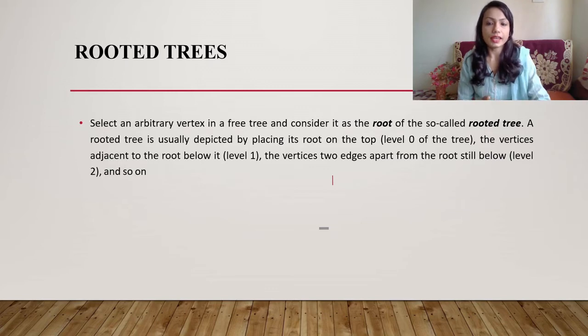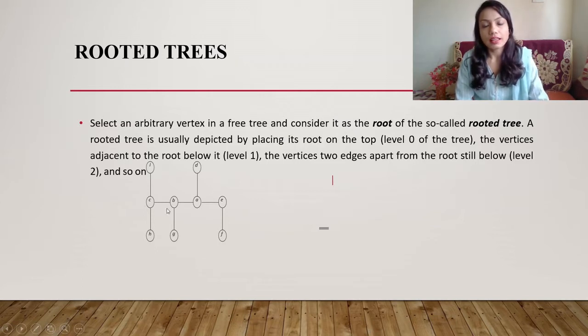Now let's see one example. So this is your free tree. If we consider A as root, then at the first level A comes, then in level 1 D, B, E come, then again it goes on following.